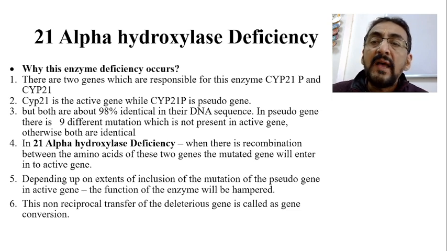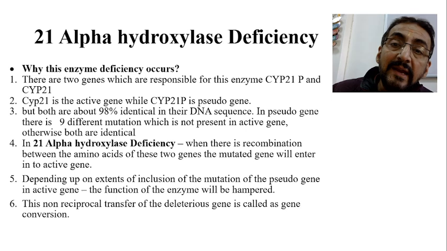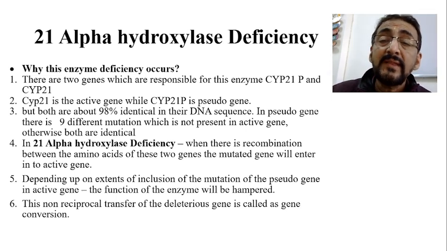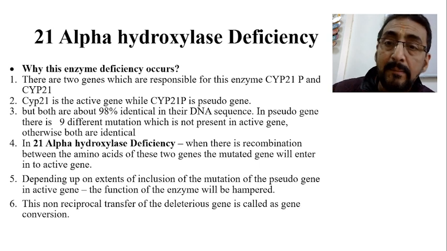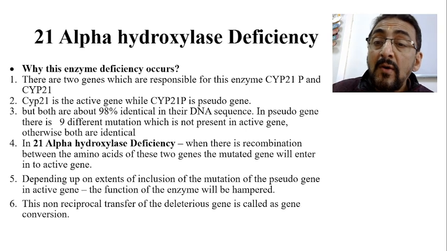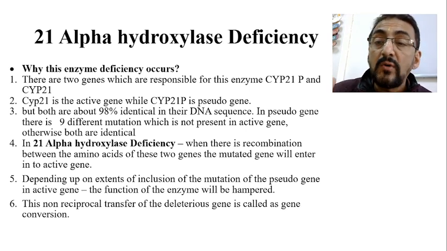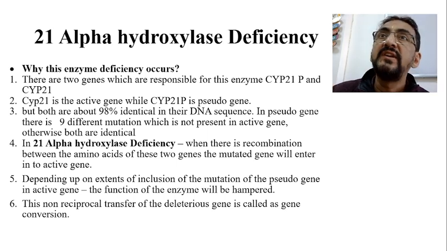So this non-reciprocal transfer of the deleterious gene is called gene conversion.